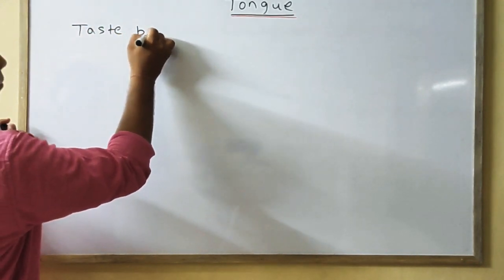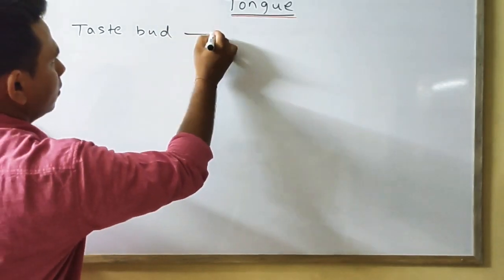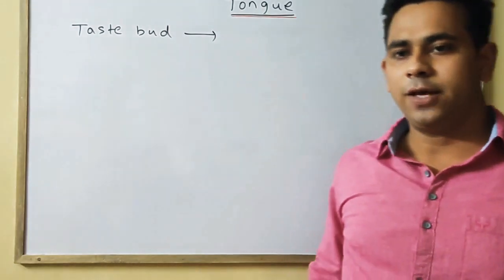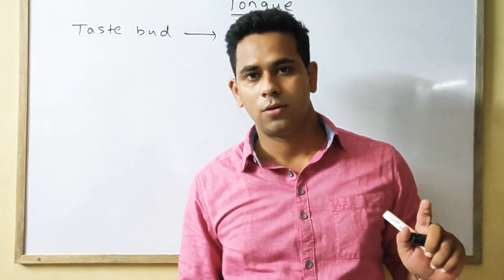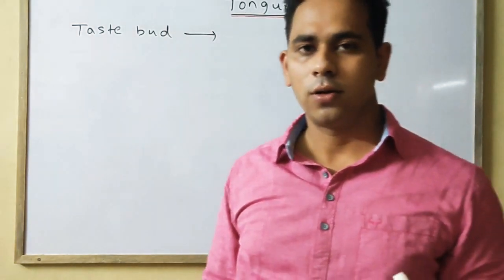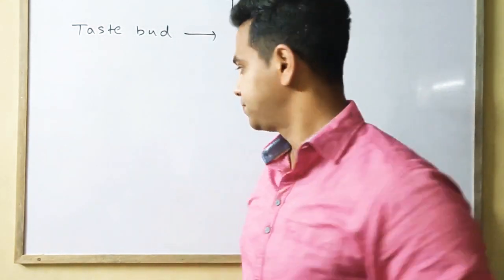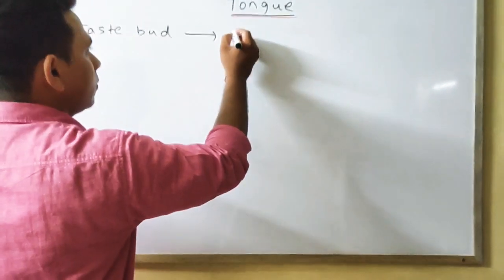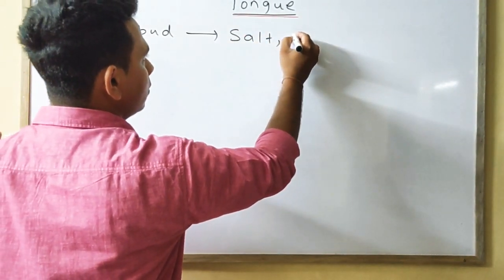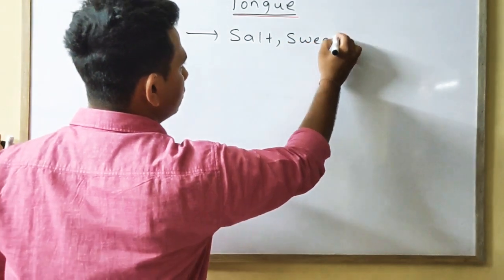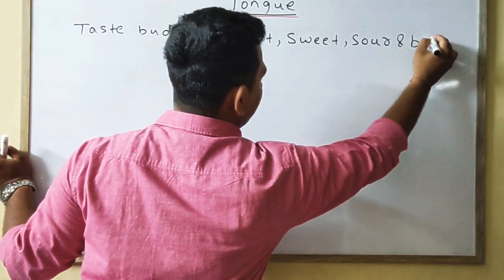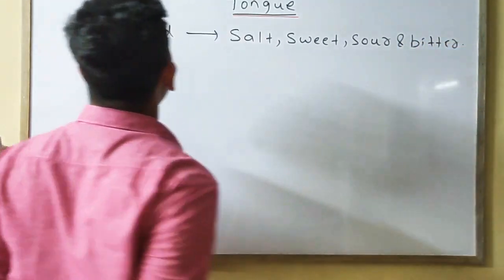Our tongue can recognize basically four types of taste: salt, sweet, sour, and also bitter.